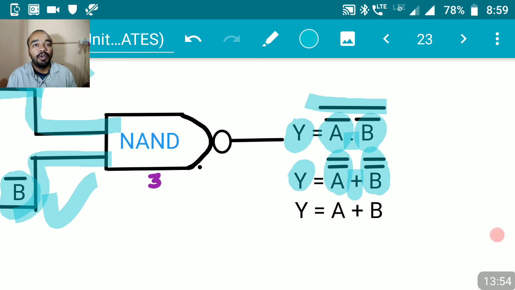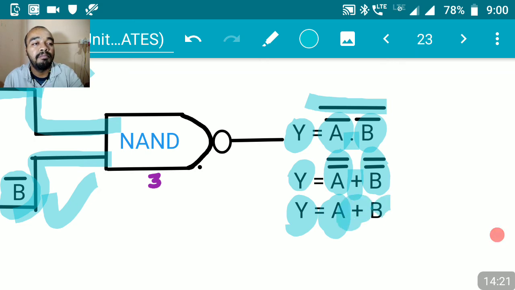Now we know that A double bar is equal to A and B double bar is equal to B, because we know rule number 9, which says that if a variable is complemented twice, it is going to give me the variable itself. That is why A double bar is equal to A and B double bar is equal to B, and we are going to get finally output Y is equal to A or B.